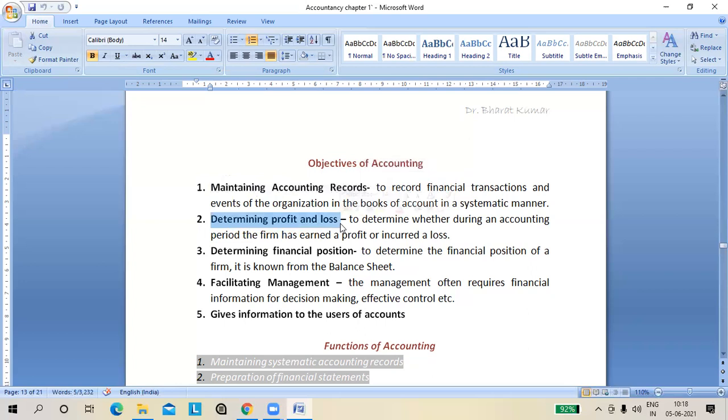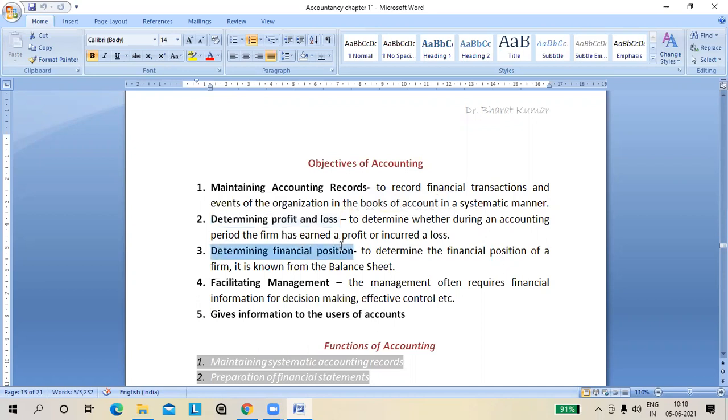Because again, I'm telling you, we are going to be accountants, and we have to work like professionals, no? And we are here to calculate the profit or loss in a systematic, scientific manner. So everything should be recorded, then you will be able to calculate the profit or loss. Right? So how will you calculate the profit or loss? That is part of the coming chapters, then we will discuss it.